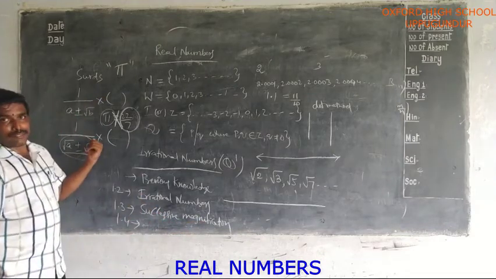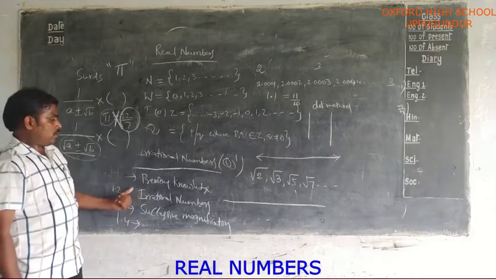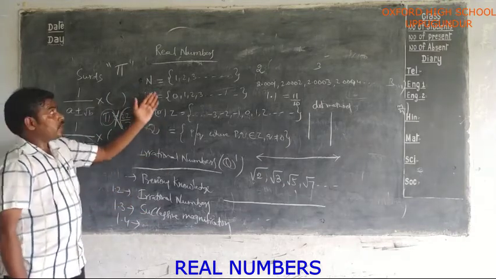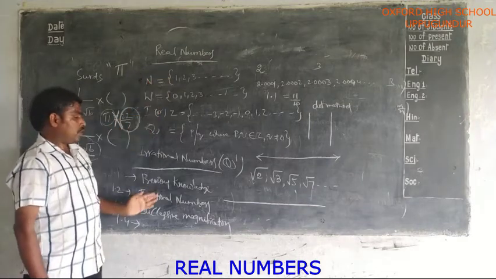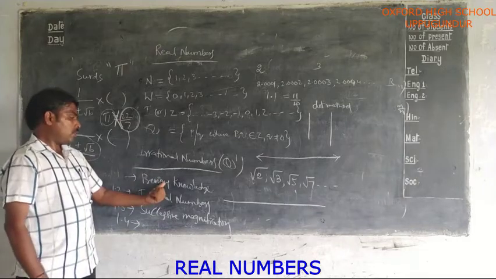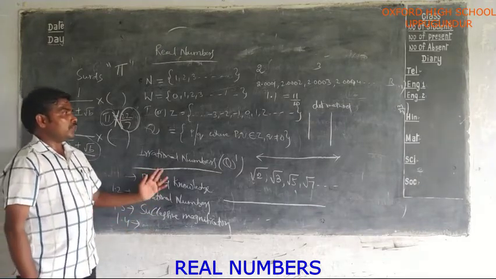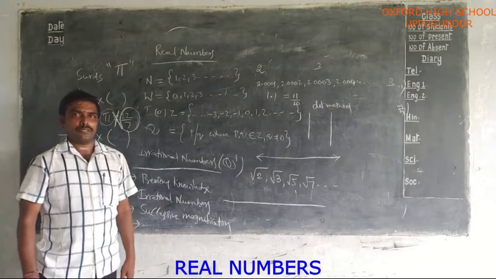That is in exercise 1.3. Again, how can you rationalize irrational numbers? That is in exercise 1.4. So these are the concepts you have to learn in real numbers in all the 4 exercises. In each exercise, which problems they give and in what way you have to do them, all those I will explain in the next session. Okay, thank you.